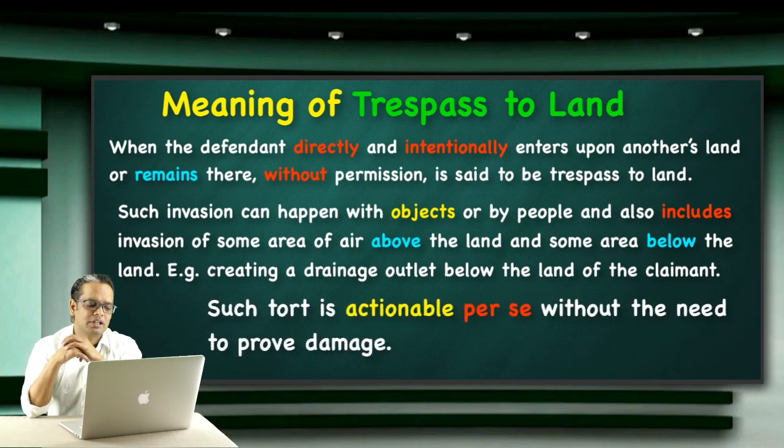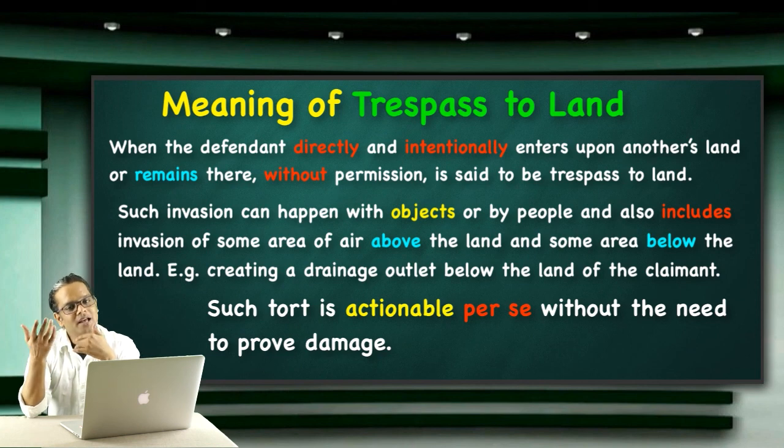Such a tort is actionable per se without the need to prove damage. So in this case the claimant doesn't need to prove any damage.